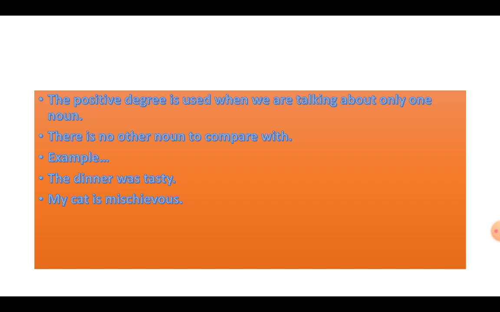Now, when we compare it with someone else, with one person or one thing or one animal, the comparison is between only two. Then we call it second degree of comparison or comparative degree. What do we call it? Comparative degree or second degree of comparison.